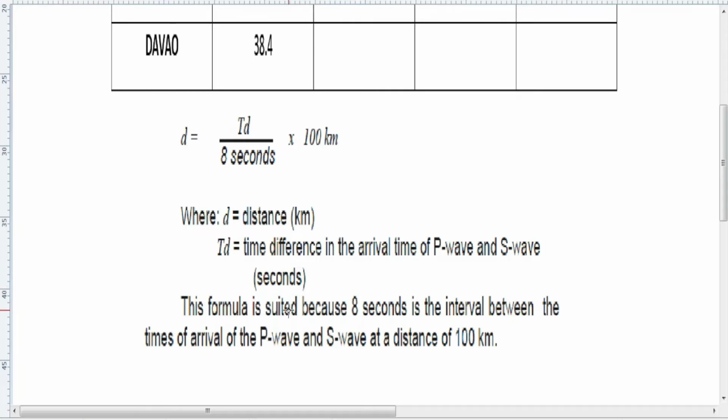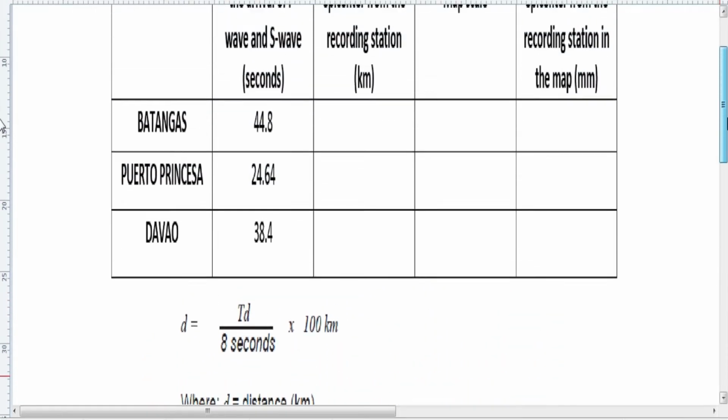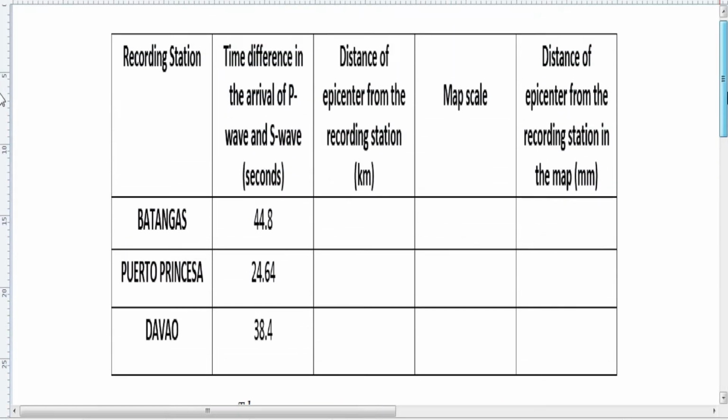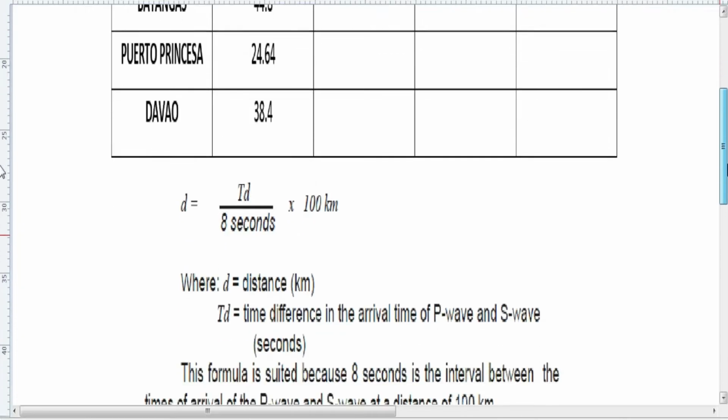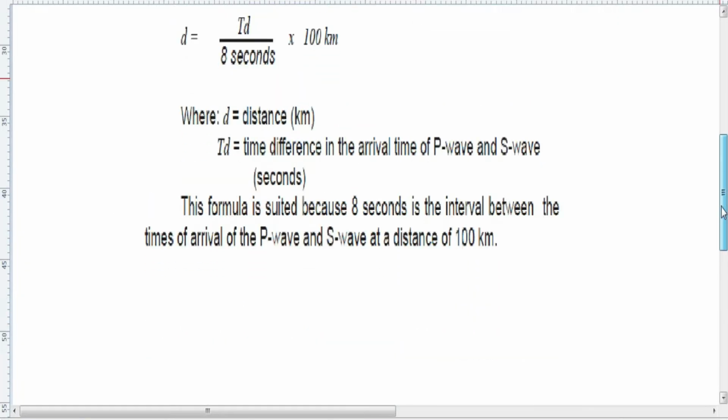So this formula is specially suited because 8 seconds is the interval between the times of arrival of P wave and S wave at a distance of 100 kilometers. So let us use this formula in order to determine the distance of the epicenter from each of the recording stations. So Batangas is 44.8 seconds. So let's use the formula.